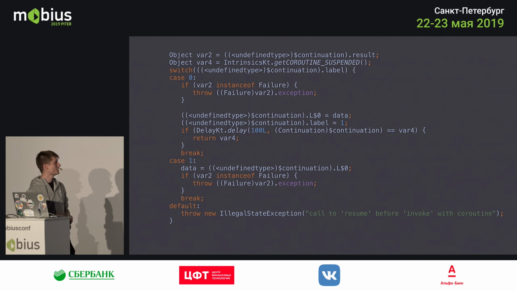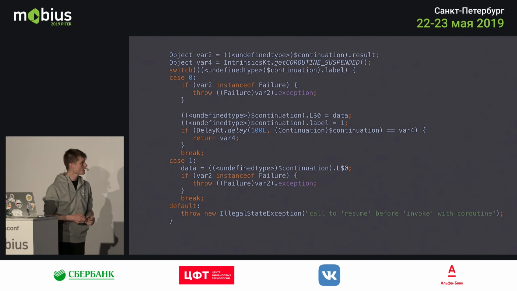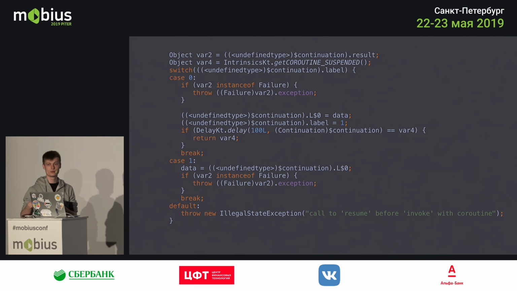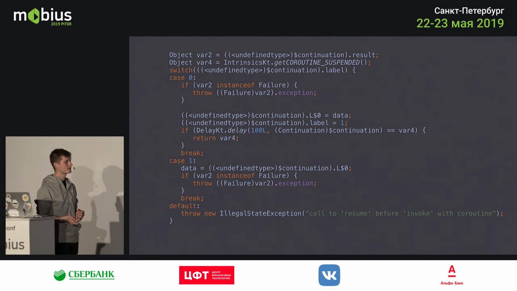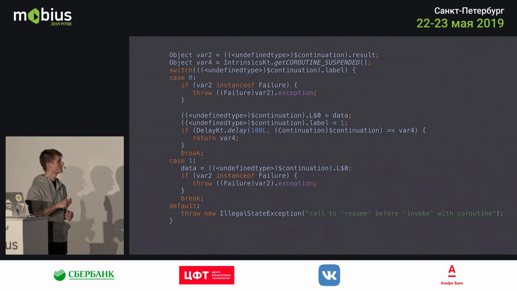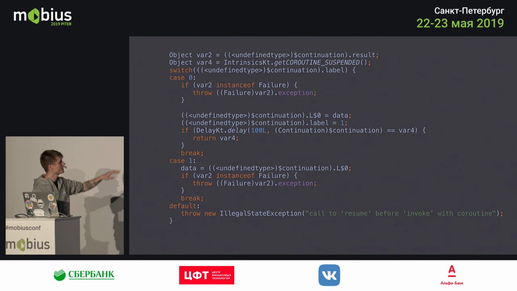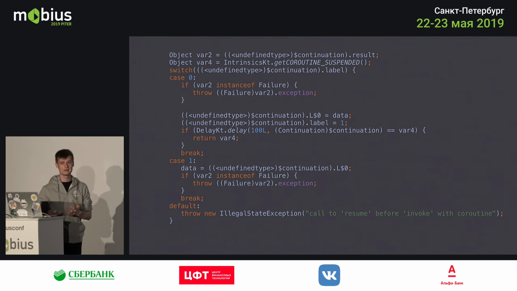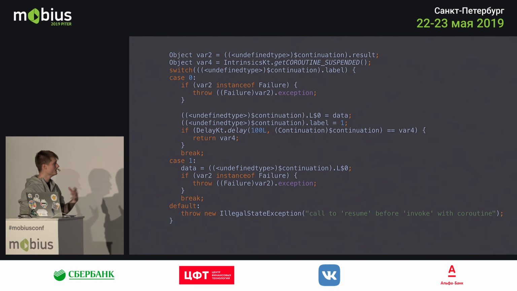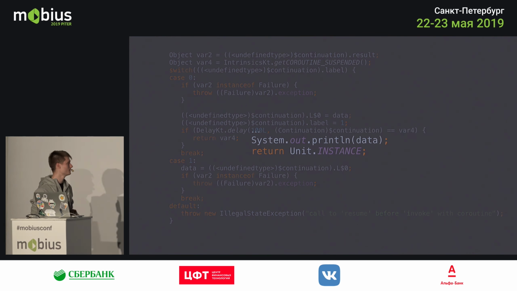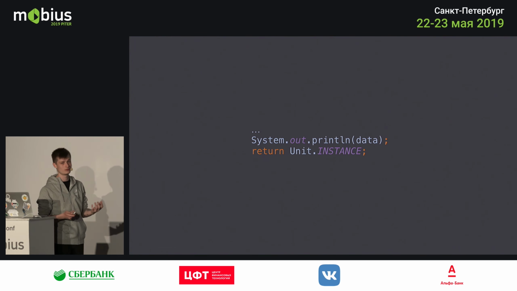What it does here is it simply delays the function and calls delay with this continuation, and then it pushes the label to 1. So it can return back to the same function again later on and go through the same case. It says, okay, the label is now 1. I need to get the data from the function and just continue with my code. And in the rest of the code, it just prints out the data.